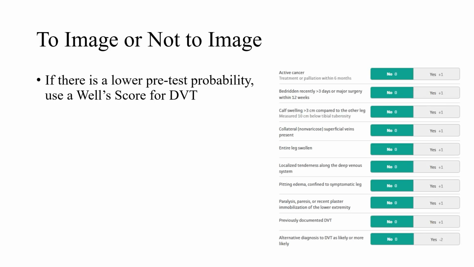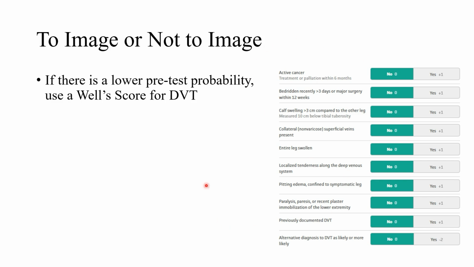One of the biggest decisions you make when you're thinking about if a patient has a clot or not is, do you need to image this? And the answer to that comes down, well, how sure are we and how high risk is this patient for having a clot? Like a lot of areas in medicine, we have a scoring system here, and it's called the Wells score. So I'll say before this, if you have a high degree of certainty, you're very confident that this patient has a clot, they have the physical exam findings, the story lines up, it's totally fair to just go ahead and get the imaging, right? No reason to waste time.